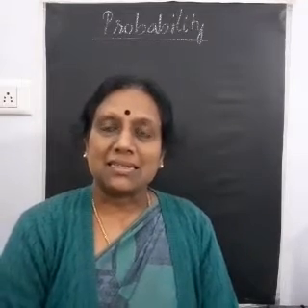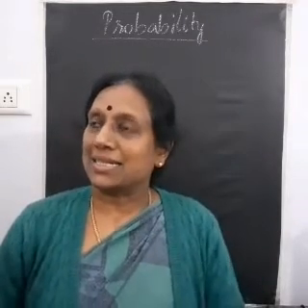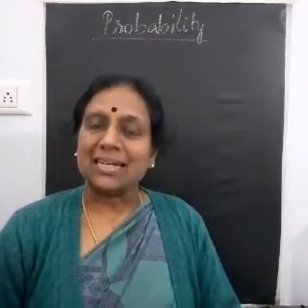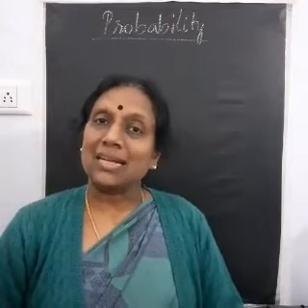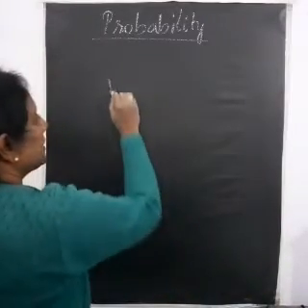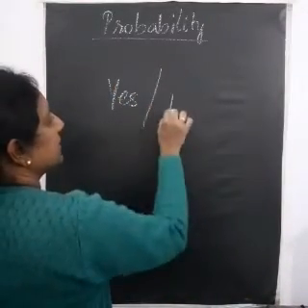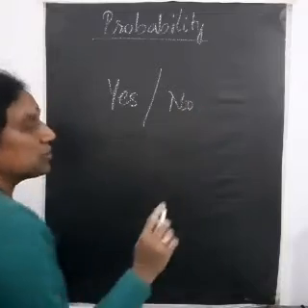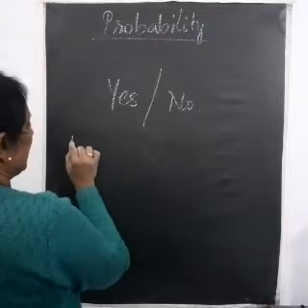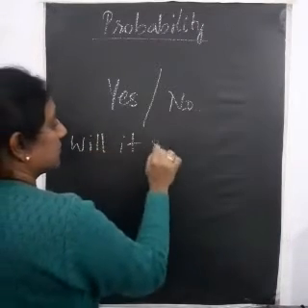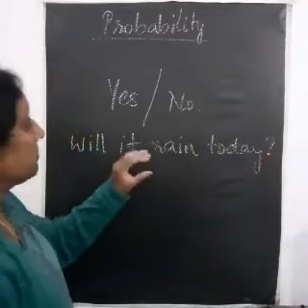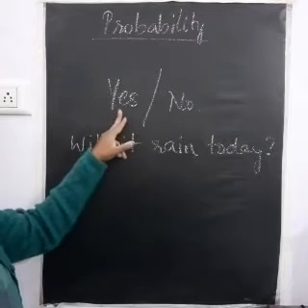So when we take, for example, if I just say, is there a probability of rain today? Then what does it mean? Is it going to rain today? So the answer for that will be either a yes or a no, correct? So the possibility of rain will be either yes or no. So the event is, will it rain today? Okay, so the probability of it raining today is going to be yes or no.